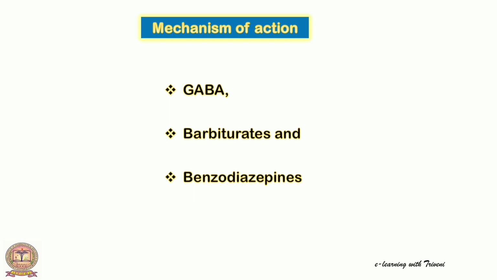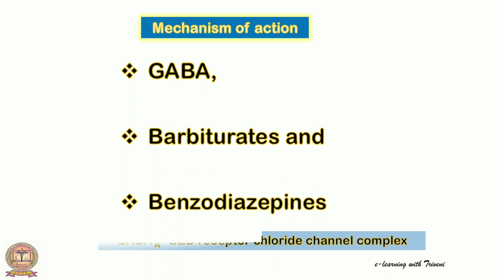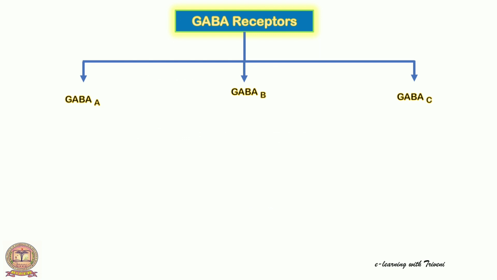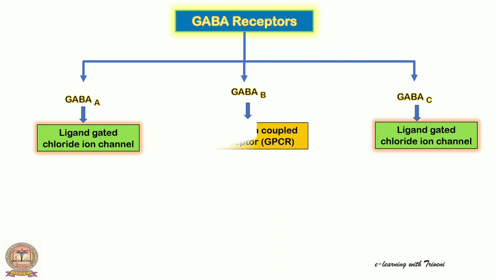Before starting the mechanism of GABA, let us see the different types of the GABA receptors. GABA receptors are mainly categorized into three types. These are GABA A, GABA B and GABA C receptors. Among those three receptors, GABA A and GABA C are the ligand-gated ion channel receptors. GABA B is the G-protein coupled receptor.